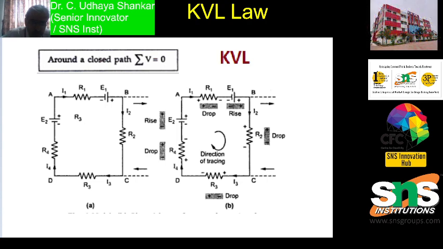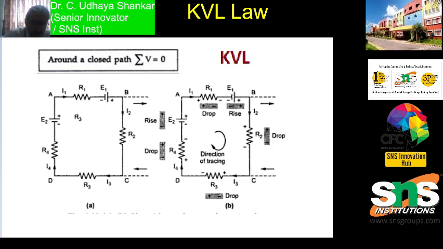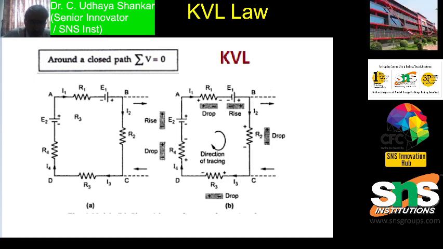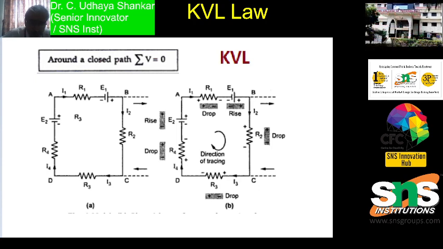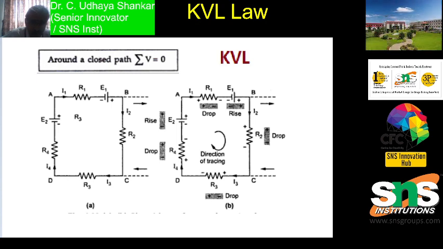When you do so, you will observe that the sum of potential rises must be equal to the sum of potential drops in the given circuit. So the total change in potential along the closed path will always be equal to 0. This is a very important law which is useful for circuit analysis of any given network.